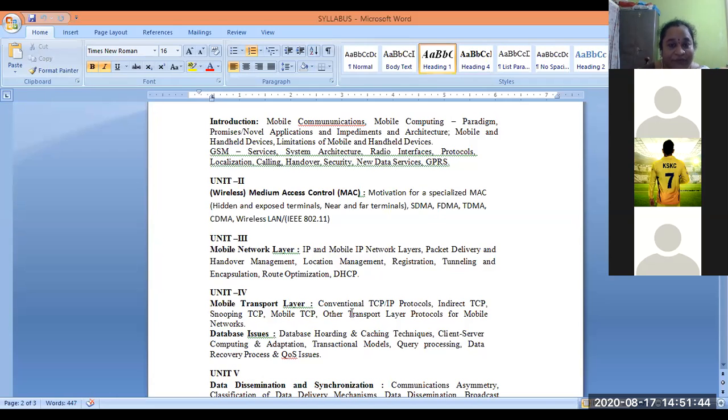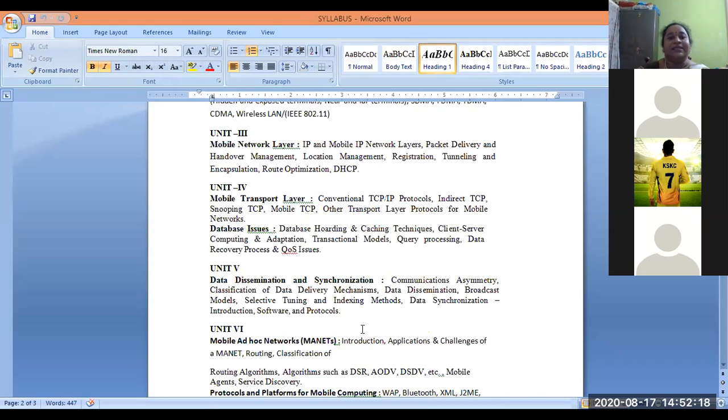They move from time to time, but how do they get support from the network and transport protocols in order to transfer data among mobiles or cellular phones, and how is data transferred between two mobiles? What are the different issues in the background, how they have to be solved, how data has to be buffered, and how it has to be sent from one mobile client to another mobile client? All those issues will be discussed in the fourth unit.